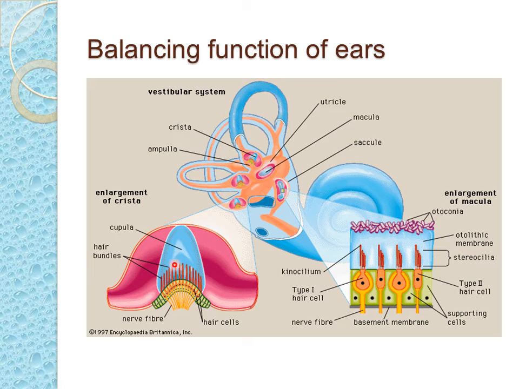It looks like this. It has small hair bundles, or hair cells, inside it, and they are all connected to some nerve fibers. So whatever impulses are transmitted through these hair cells will be transmitted through these nerve fibers to the brain. Now you can see here, this is called otoconia, or these are all calcium granules. This is the otolithic membrane. These are all the cilia, or these hair cells have cilia-like structures, and this is the type 2 hair cell and this is the type 1 hair cell.